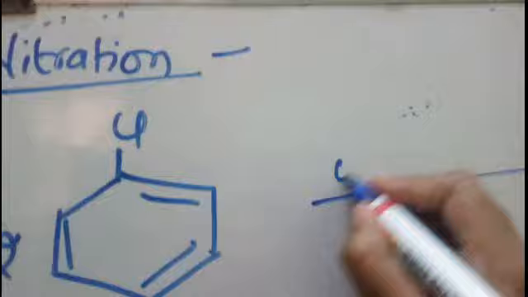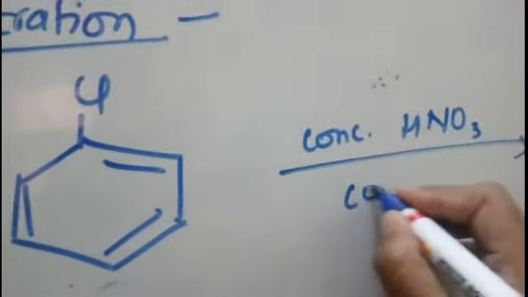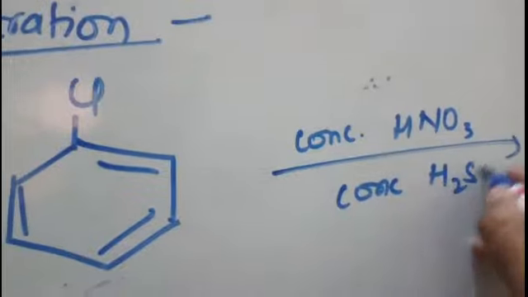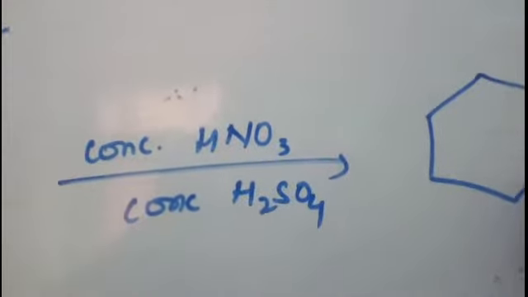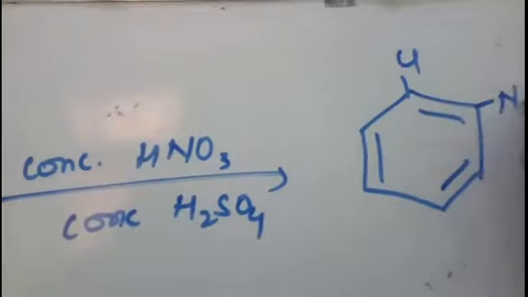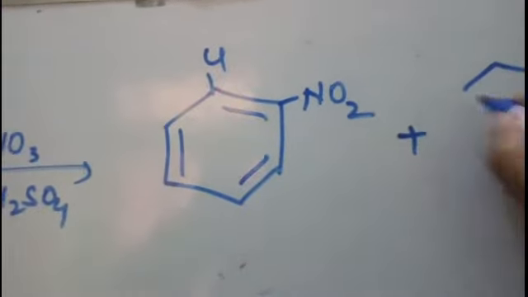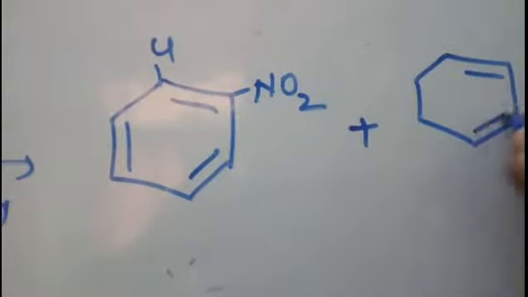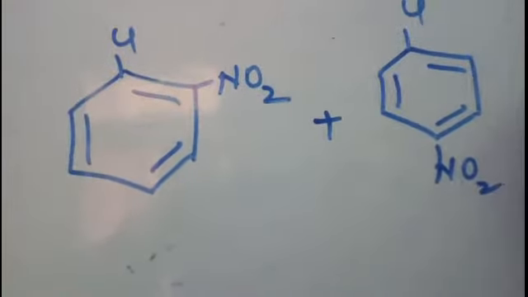The nitrating mixture is concentrated nitric acid and concentrated sulfuric acid. So when we treat this haloarene with the nitrating mixture, we get ortho-nitrochlorobenzene or 2-nitrochlorobenzene and 4-nitrochlorobenzene.